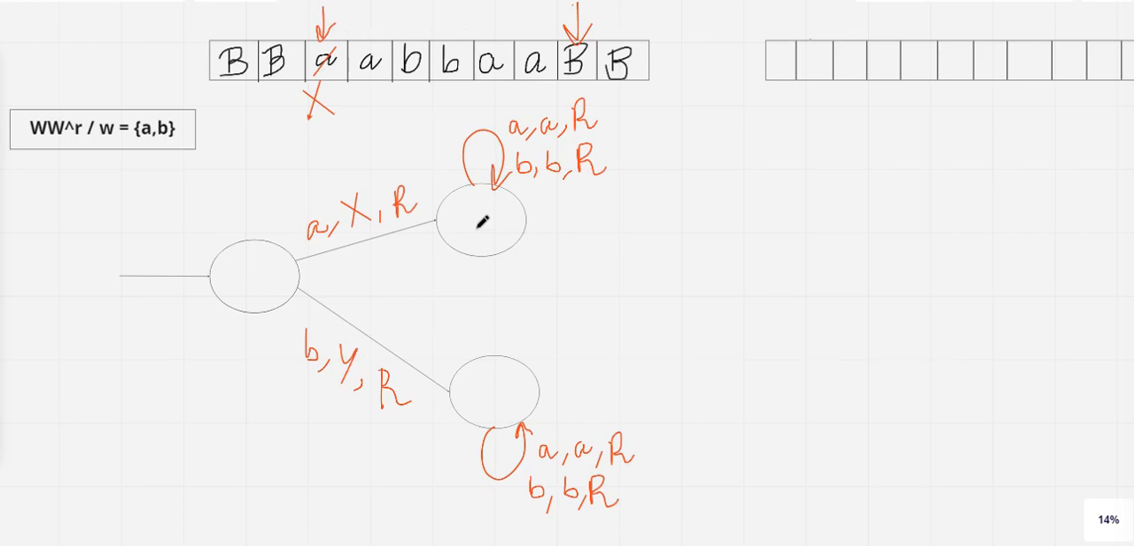That means from this state there will be another transition that will move to another state, right? So we got this particular transition. You can name these states later on after finishing the scenario. Now, what will this transition be? On seeing blank, replace it by blank, and the tape head will move in the left direction.